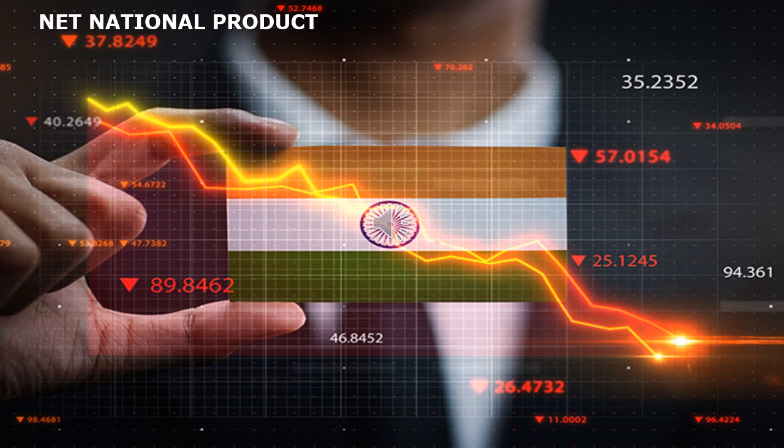National income is just income calculated, but net national product includes the product also, the product produced by the country. If a country produces products and sells them to other countries or uses them on its own, we are measuring the value of that product. It shows the development. It indicates the development.